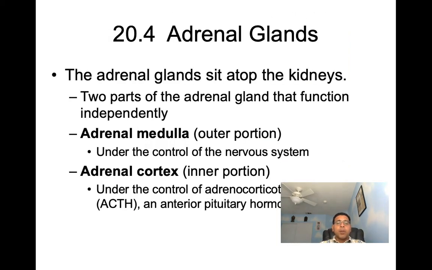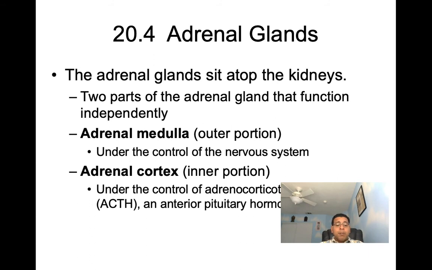Next then, let's move over to our adrenal glands. Now we talk about our adrenal glands are going to be found sitting on top of the kidneys. They're also known as the suprarenal glands. Right? The prefix supra means on top of the kidneys. So suprarenal, renal is in reference to the kidneys. So they're found seated on top of the kidneys.